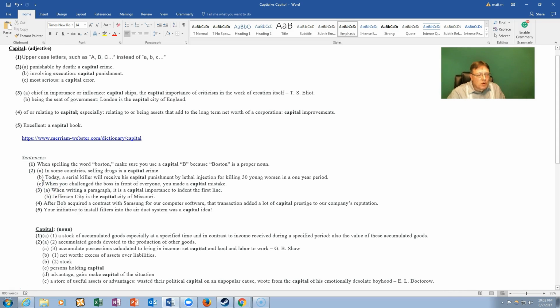Letter C. When you challenged the boss in front of everyone, you made a capital mistake, or serious error. So think about this example. Maybe someone is at a party and all of the workers are there, including the boss. And you embarrass the boss and call the boss stupid in front of everybody, including the boss. That is a serious mistake. In other words, you probably will be looking for another job very soon.